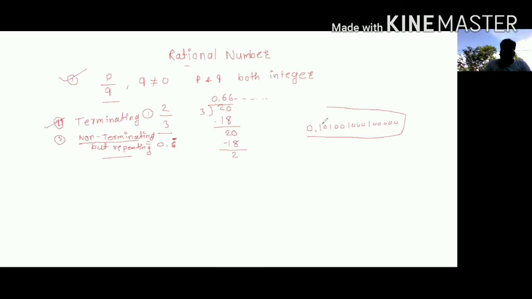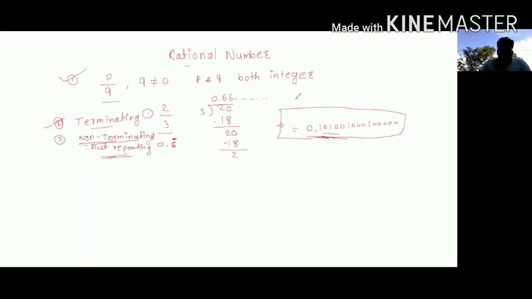So if we get such a number after division of any two numbers, we say that this is not a rational number because it is not repeating.